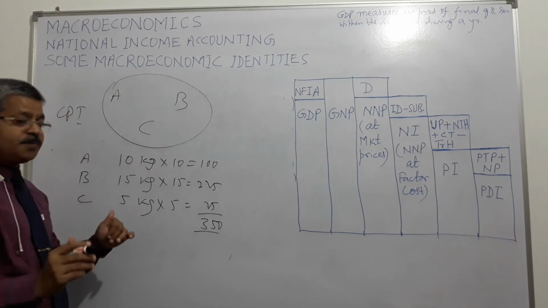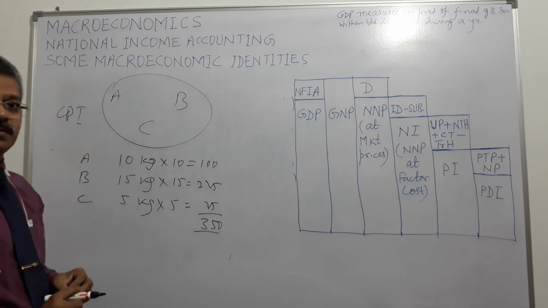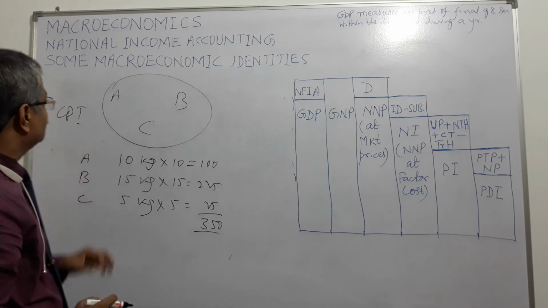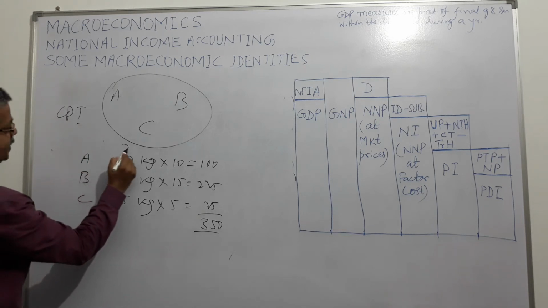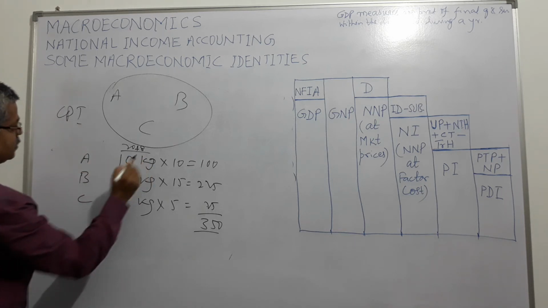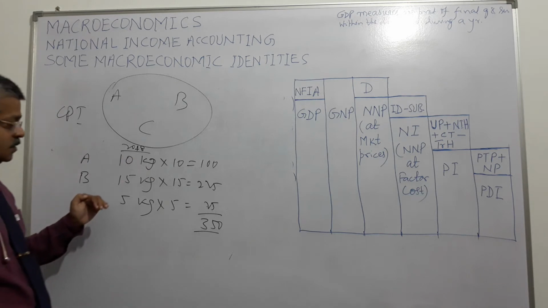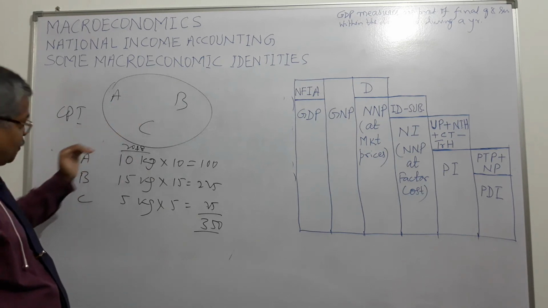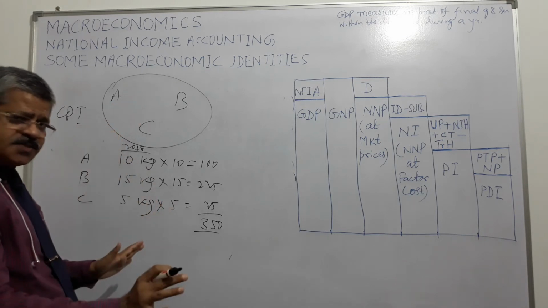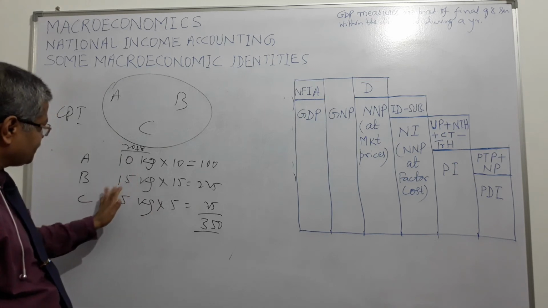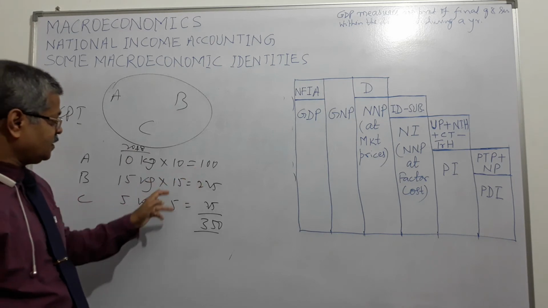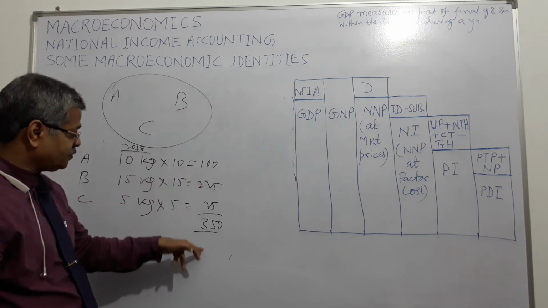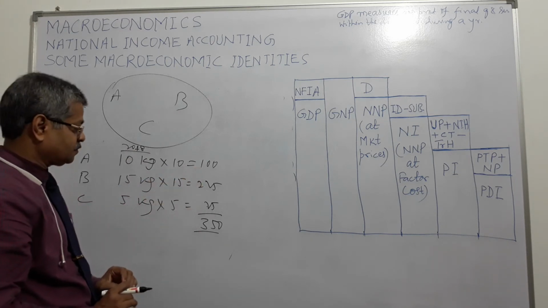So 350 was the price of this basket, right? Suppose the economy produces only these three products, A, B, C, only 10 kgs, 15 kgs, 5 kgs, and the rates in 2018 are 10, 15, 5. So it comes to 350 rupees.